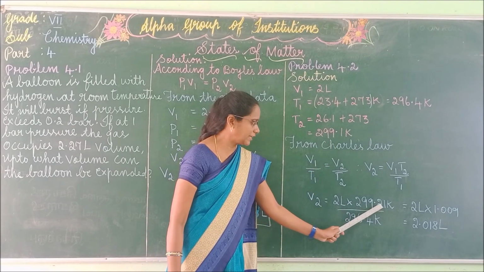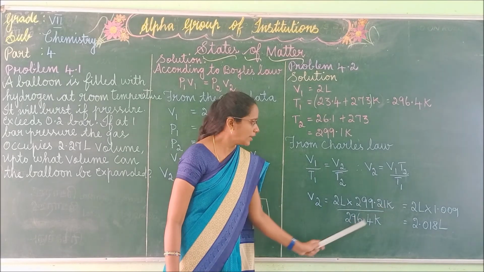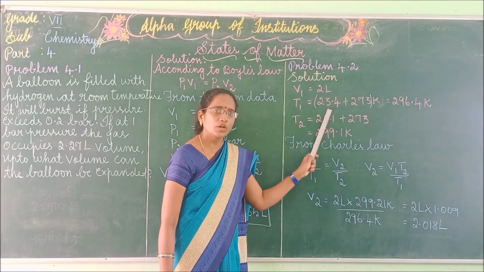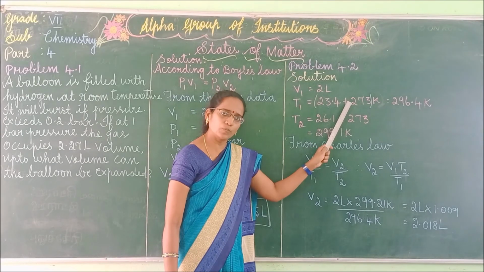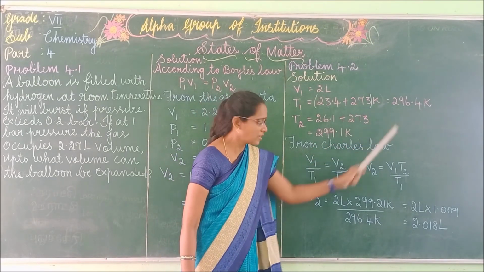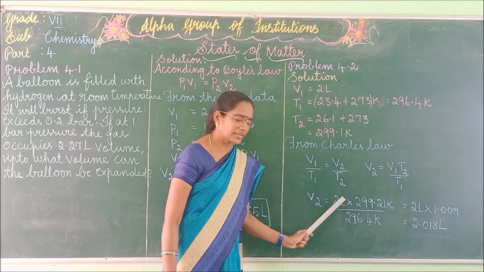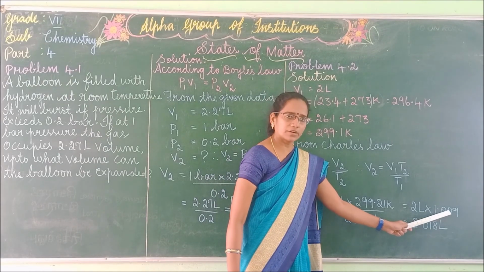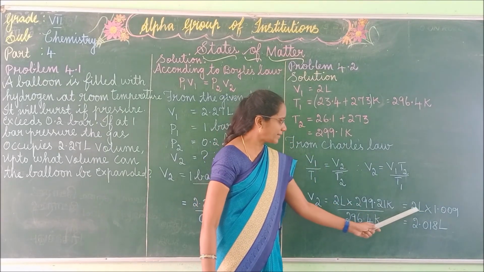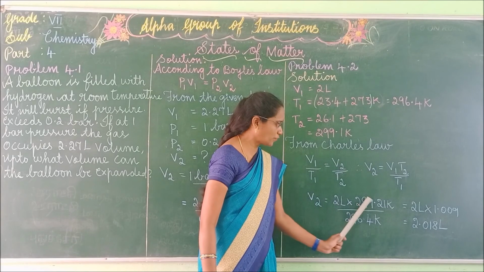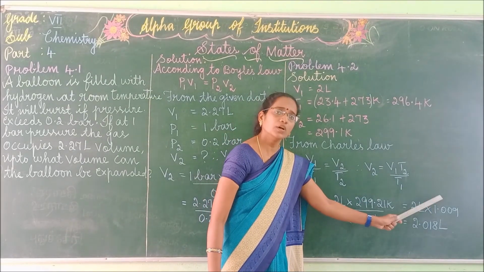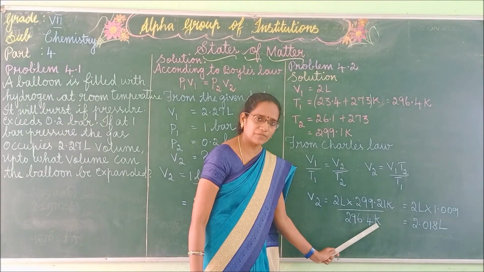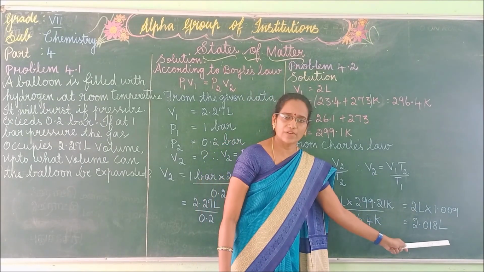So into 299.1, divided by the value of T1. 23.4 is given in the book, we have to add 273, you will get 296.4. So 2 L into 299.1, you will get a value. You have to divide that value by 296.4 Kelvin. Then you will get the final value.